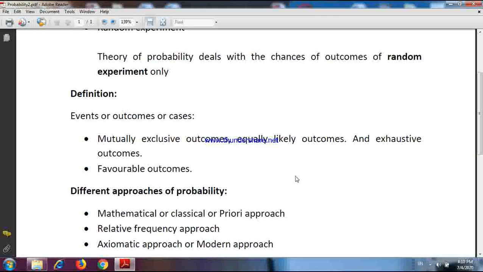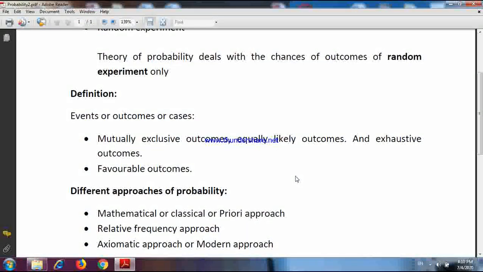Now, my interested event is the event of getting an odd number. So I should look out of these 6 possibilities, how many possibilities are odd? Only 3 possibilities are odd, 1, 3 and 5. So how many outcomes are favorable to get an odd number? 3 outcomes are favorable. So out of 6 possible outcomes, only 3 outcomes are favorable to get an odd number.